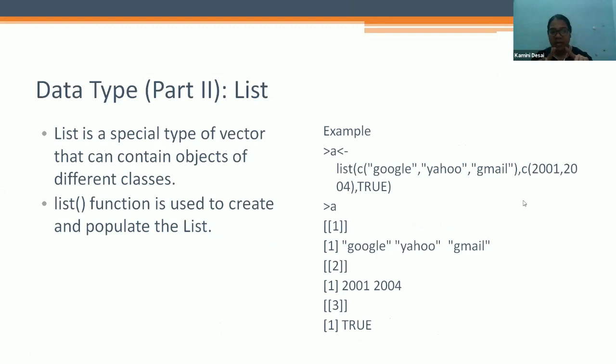Here A is an example list of Google, Yahoo, Gmail, and we are giving 2001, 2004, and TRUE. With double square brackets, A gives Google, Yahoo and Gmail, because I want to see what is in the first vector, and in the second vector there is only 2001 and 2004, and next, see here it is TRUE.